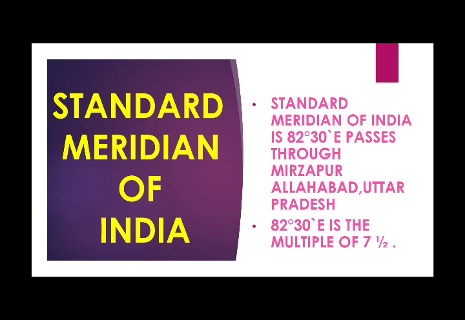And why is it the standard meridian of India? Because 82 degrees 30 minutes is a multiple of 7.5 degrees, and the world decided that multiples of 7.5 degrees will be the standard meridian for a country. So in India there are 30 longitudes, but we are following only one longitude as the standard meridian, and the time of that standard meridian is followed all over the country. Why? Because it is a multiple of 7.5 degrees. That is why we have made it the standard meridian of the country.